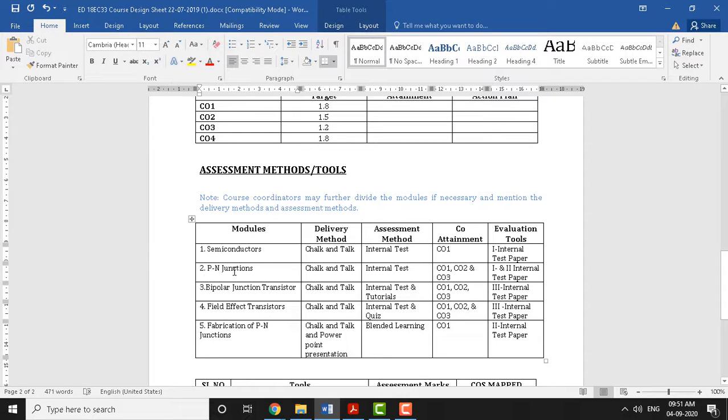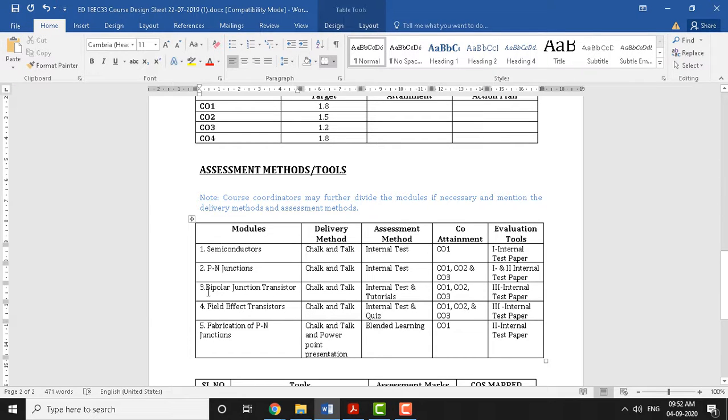Likewise, we have the PN junction, which is again an online class via the PPT or Chalk and Talk, and the assessment method is the internal test, and this maps to CO1, 2, 3. And the assessment tool is again the first and second internal paper. That means part of the PN junction will be covered in the second internal test as well, along with the first internal test. So now itself you will get to know the portion for the first internal test. The portion for the first internal test will be the semiconductor module, along with part of the PN junction.